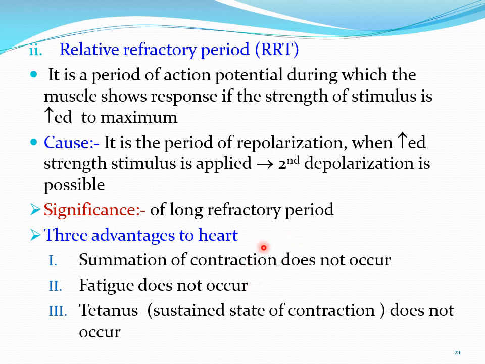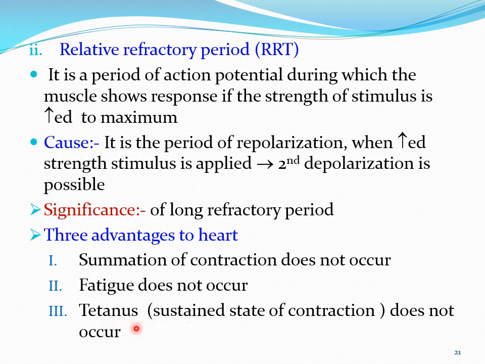So even if the number of the impulses is increased, or there is a very high increase in generation of the impulses, these impulses are ineffective because those fall during the refractory period, they do not affect the functioning of heart. So they become ineffective, and due to this property, it prevents the heart from complete tetanus.